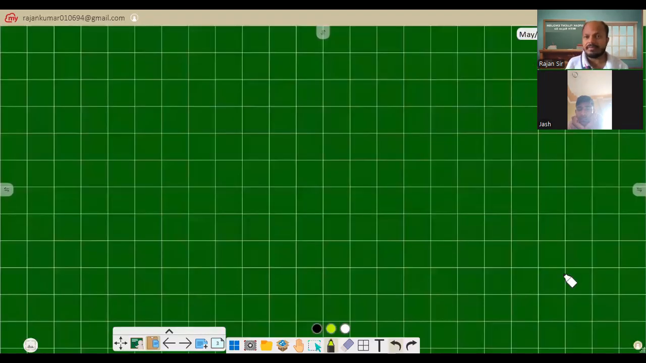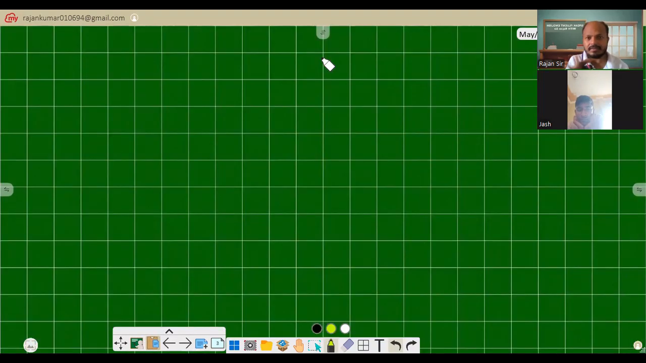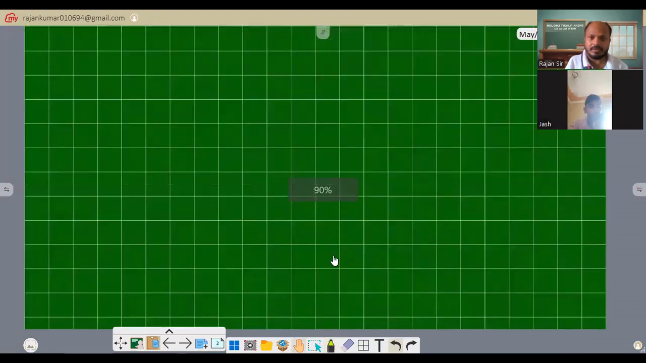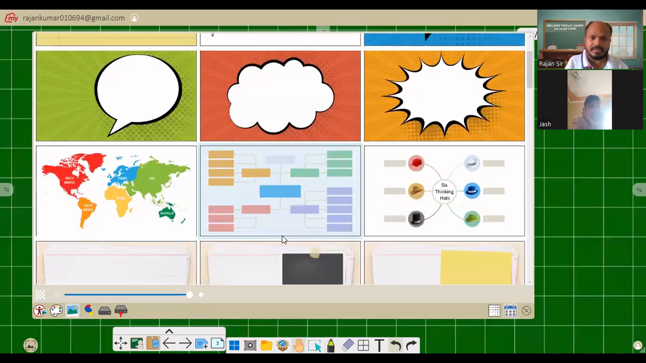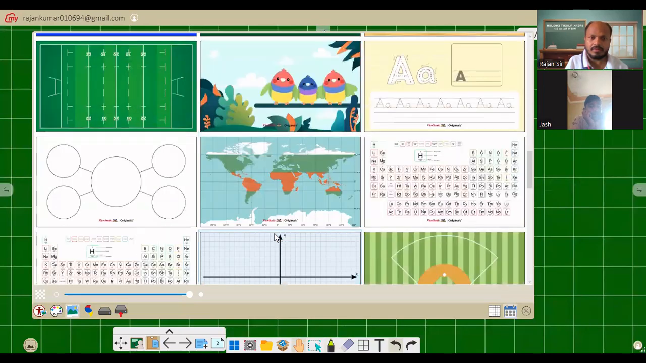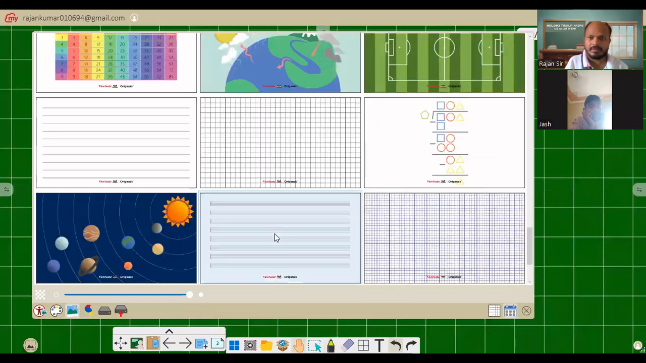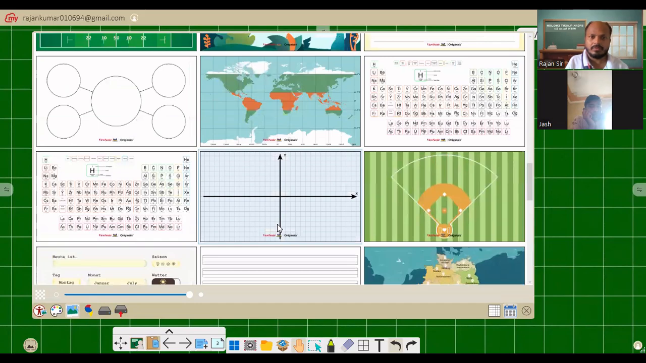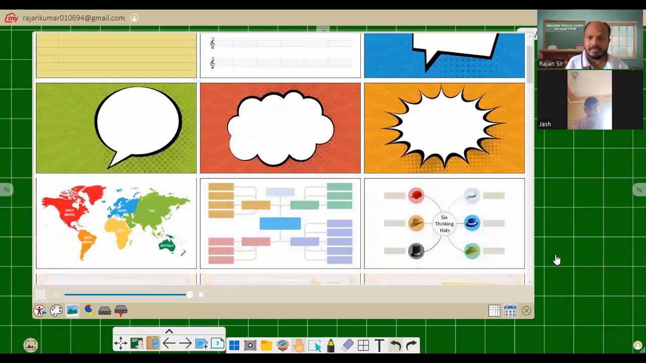See, this is the graph I have, right? And you should have one eye on this equation and another eye on this graph table. Got it? Can I make it smaller? Or no, fine. That's it. Or if I want to make it smaller, let's see how I can make it smaller. Okay, fine. Let it be.